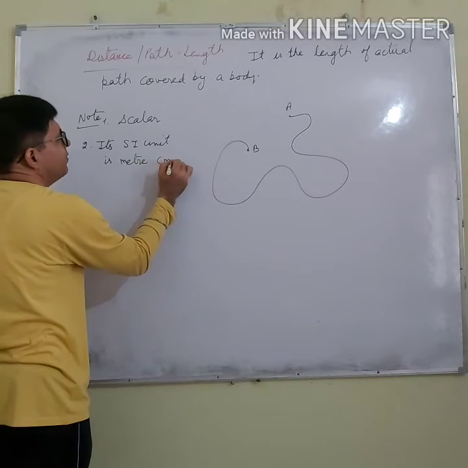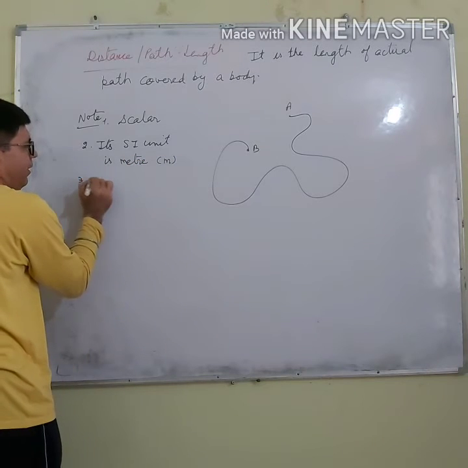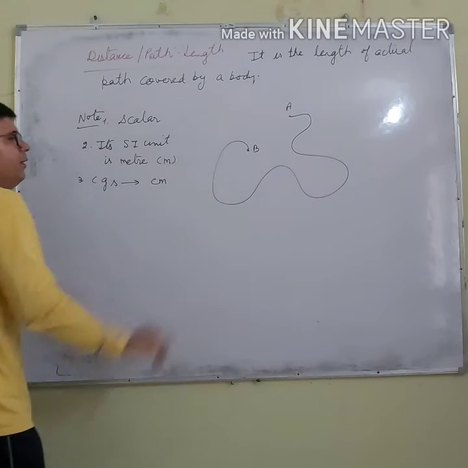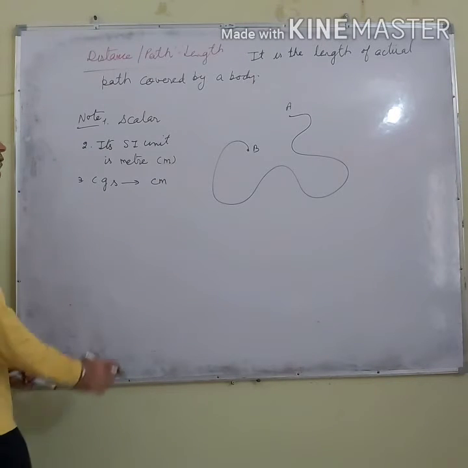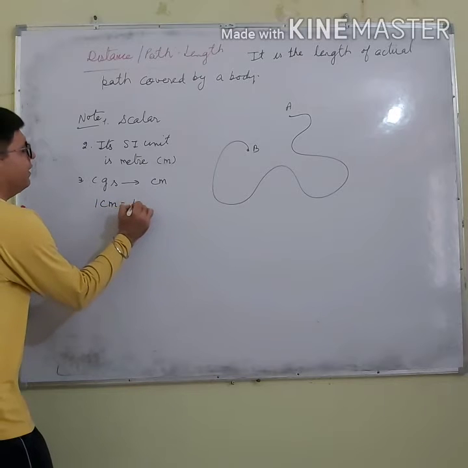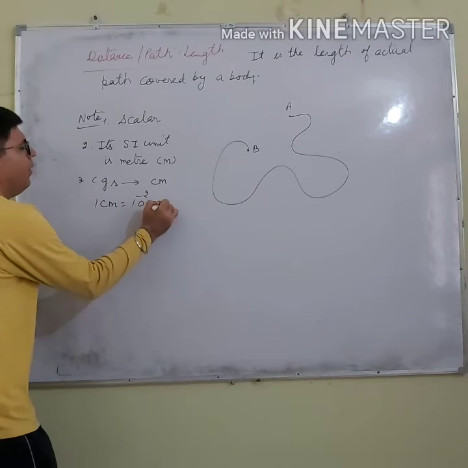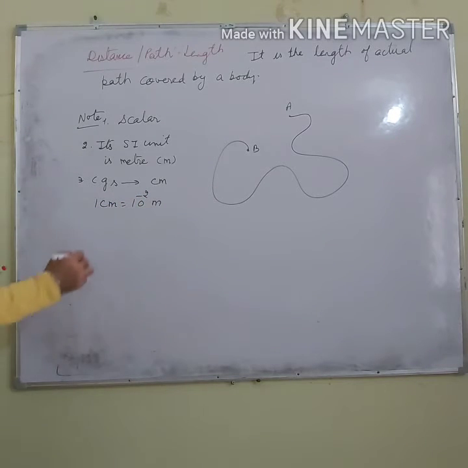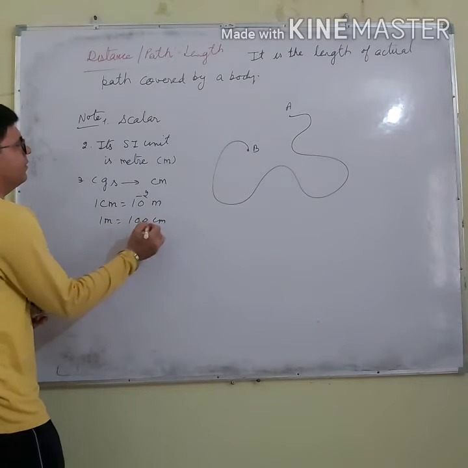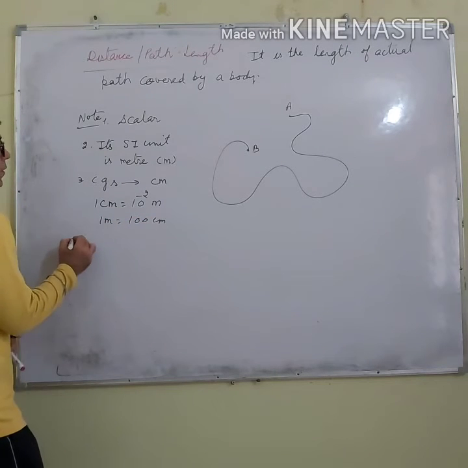So its symbol is small m. And its CGS unit is centimeter. And what is the relation between meter and centimeter? 1 centimeter is 10 to the power minus 2 meter, or 1 meter is 100 centimeter. Both convey the same meaning.